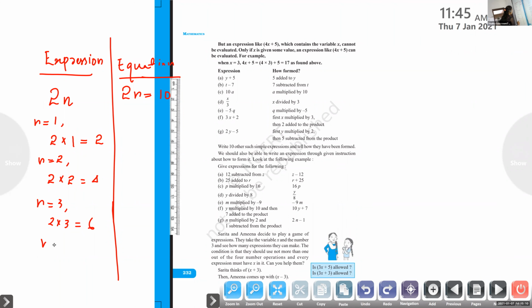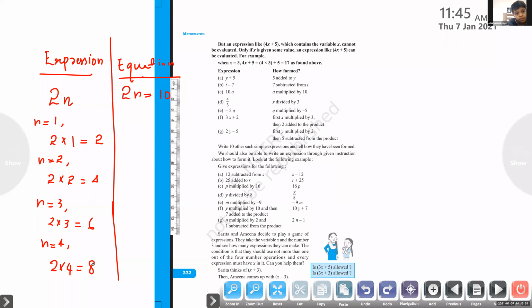If I give n equal to 4, what is the value of the expression? Tell the answer, children, fast. 8. 2 into 4 equal to 8. So in an expression, if we give different values for n, according to the value of the variable we give, the total value of the expression will change. Isn't it?